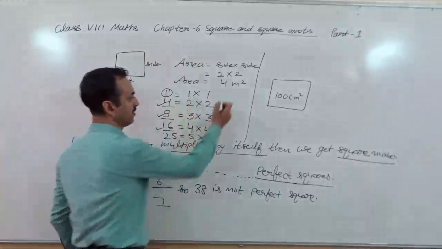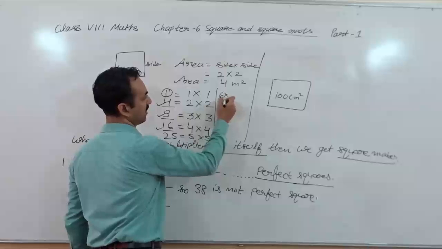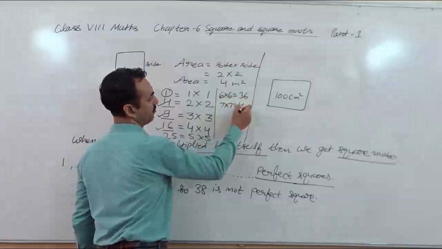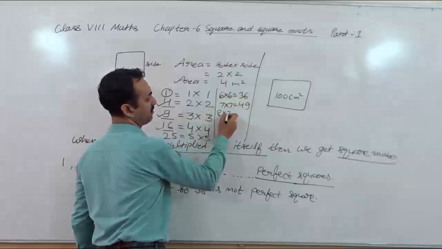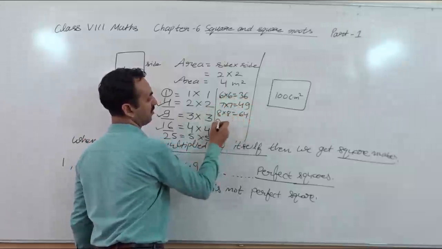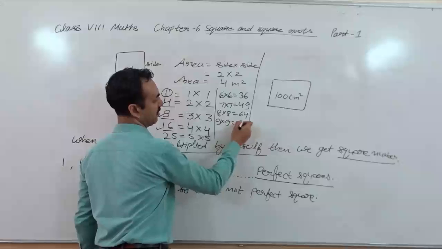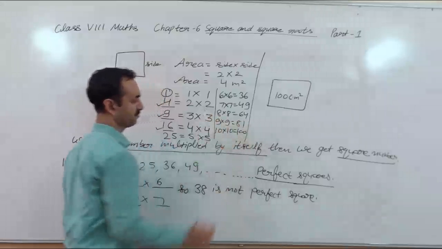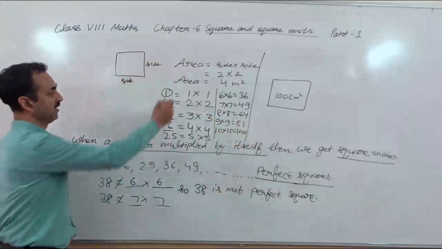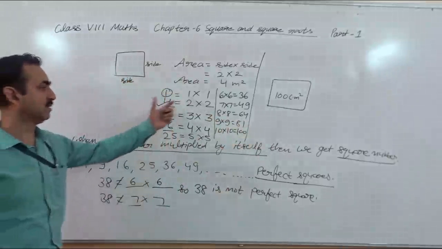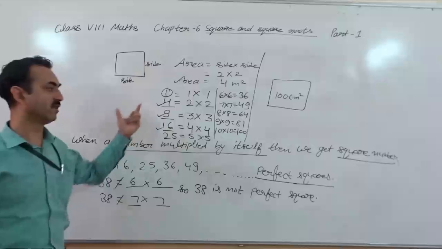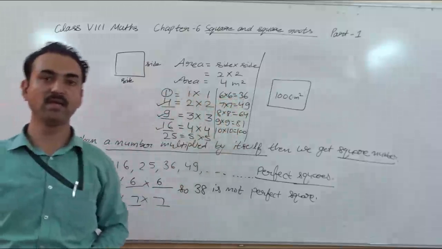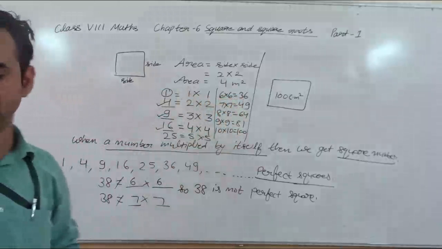After 5, 6 into 6, 36, 7 into 7, 49, 8 into 8, 64, 9 into 9, 81, 10 into 10, 100. So you can see here, these are the numbers which we can find. These are the square numbers. Okay. Now we will learn about the properties of square numbers.